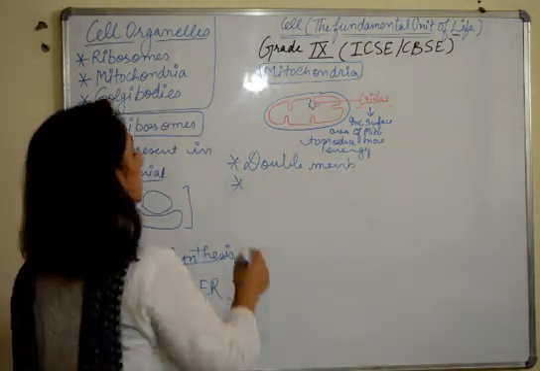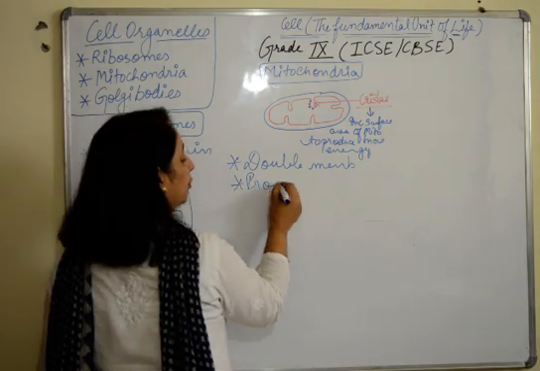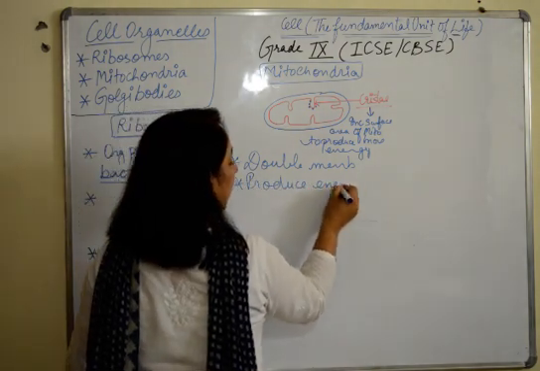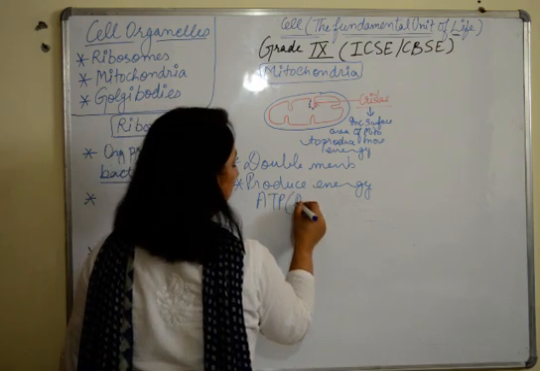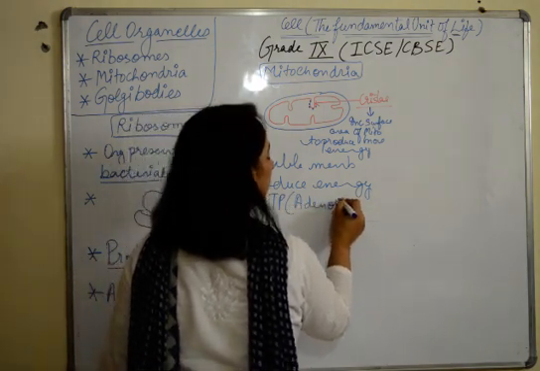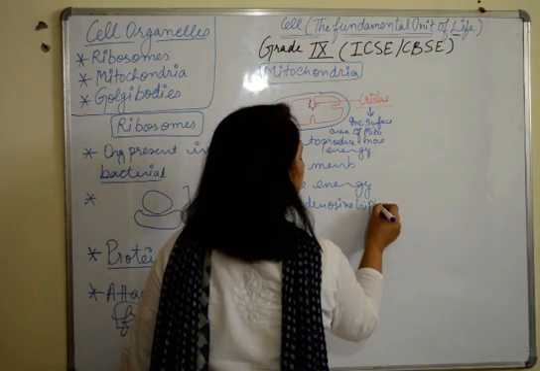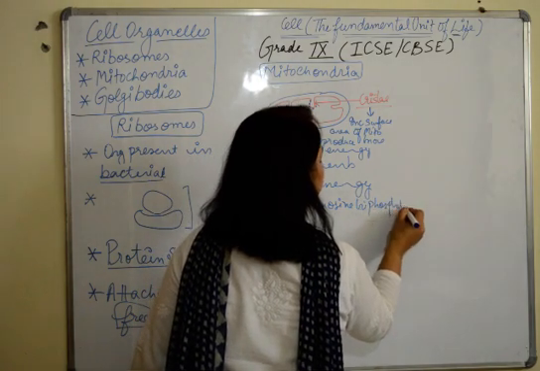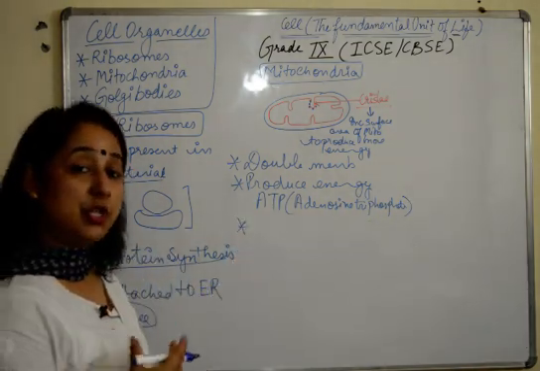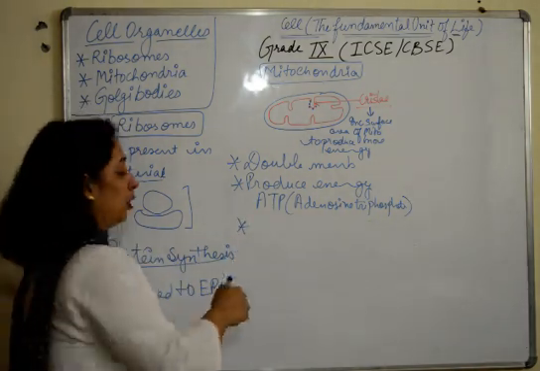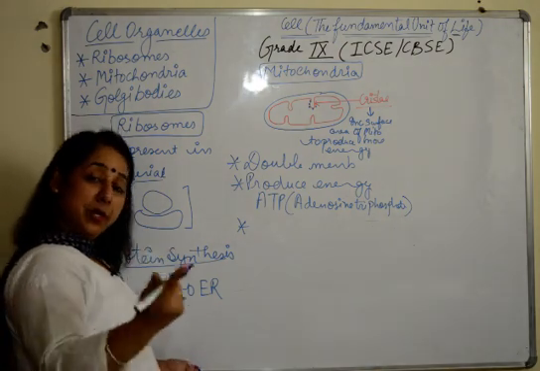I have already written. Its function is to produce energy, and that energy is produced in the form of ATP, adenosine triphosphate. Fine. So they produce energy in our body. Very important. And if I may ask you, what is the function of mitochondria?